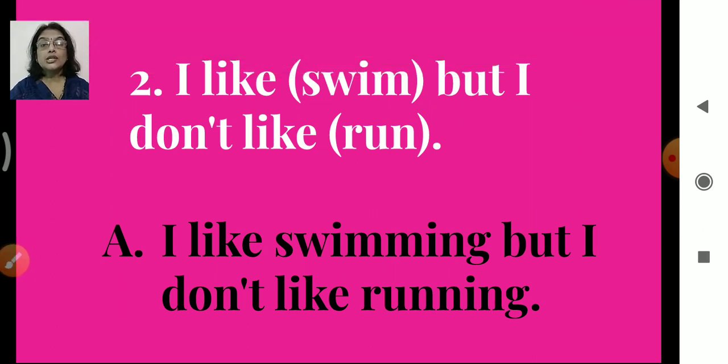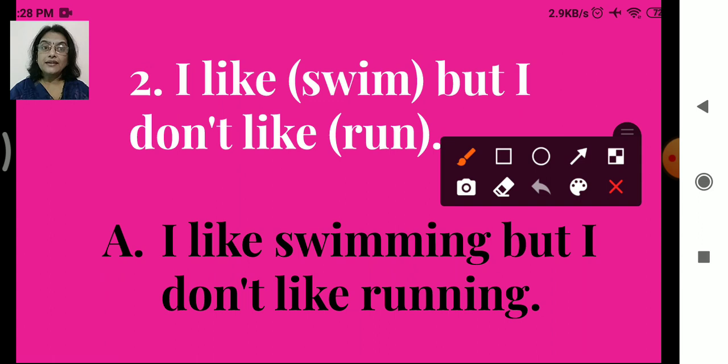I like swim but I don't like run. So swim and run are given in brackets. What is our task? Simply to add ing to the words given in the brackets. So, I like swimming but I don't like running. Now here you can see, children, one more thing.